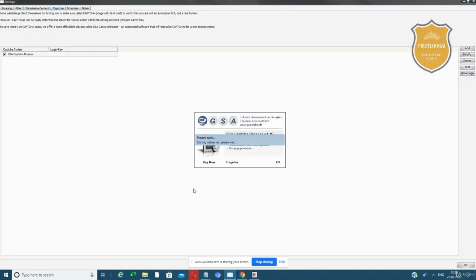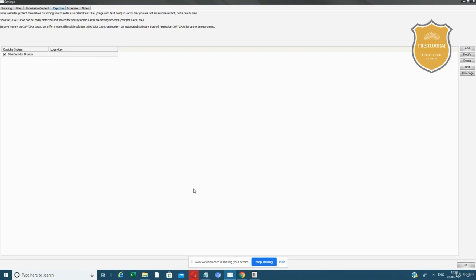I think GSA CAPTCHA Breaker is the best. Almost 90% of the time it will solve the CAPTCHA accurately, compared to other things. Death by CAPTCHA is also good, I am a huge fan of that. But GSA CAPTCHA Breaker gives unlimited CAPTCHAs, so that's the best service. But it's paid software. Even Death by CAPTCHA is paid, but you have to pay per CAPTCHA. Unfortunately, when you are getting results, you have to pay for that.